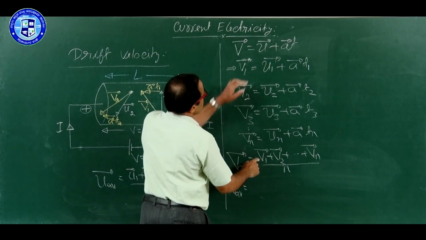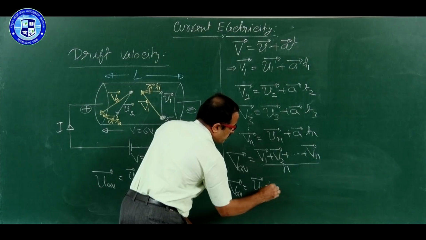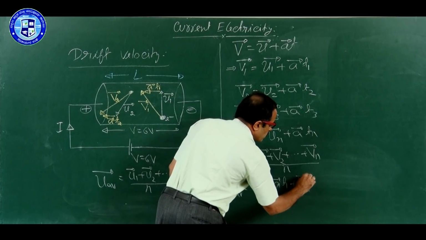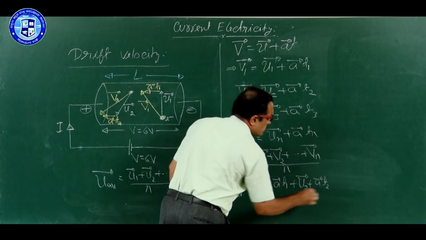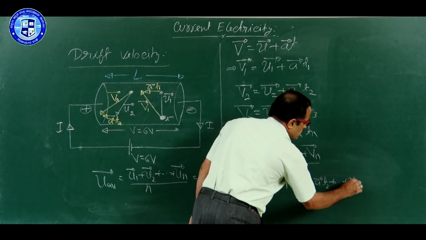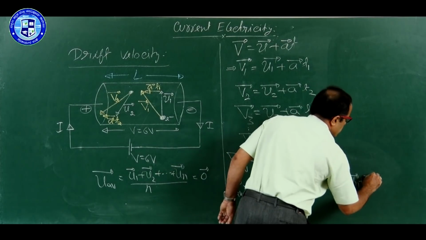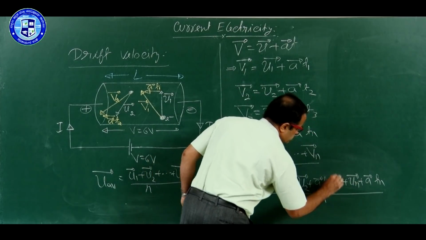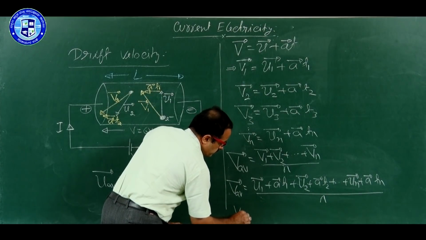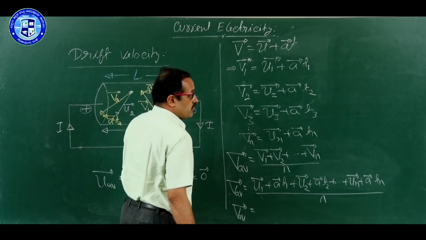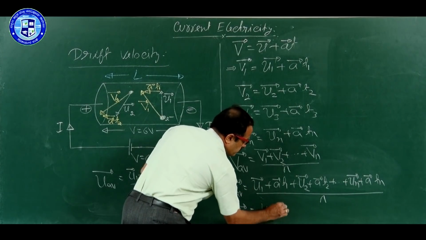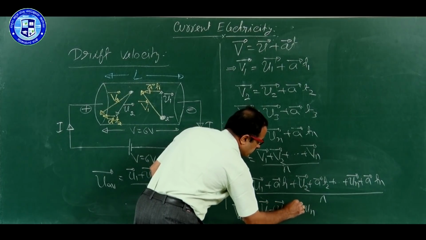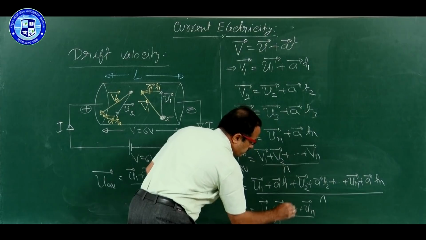So, V average is equal to, what is V1? U1 plus vector A into T1 plus U2 plus vector A into T2 etc. Un plus vector A into Tn divided by n, or V average equal to, separate U1, U2, U3 etc. U1 plus vector U2 plus vector Un divided by n.